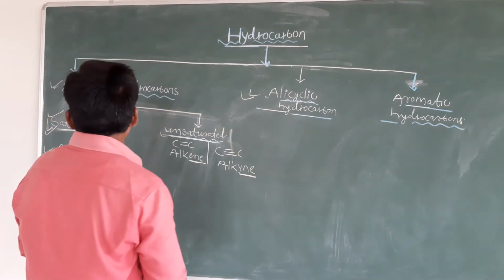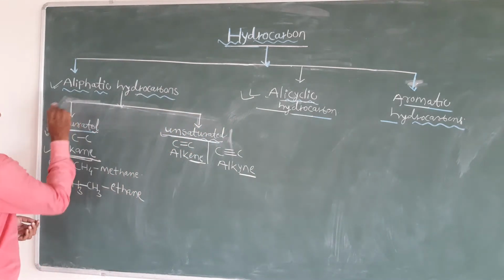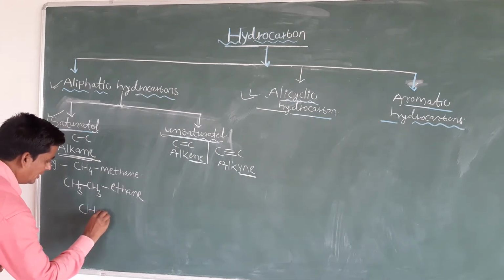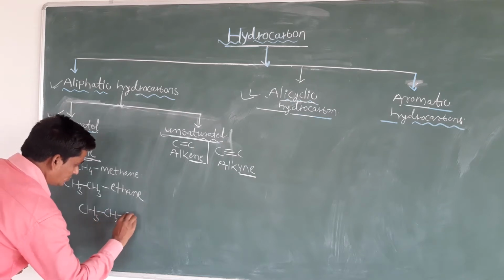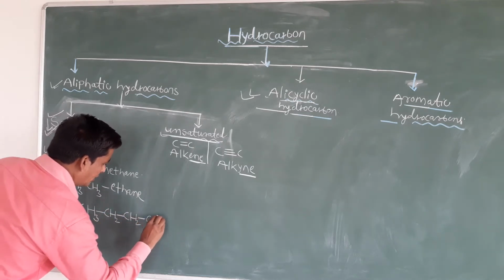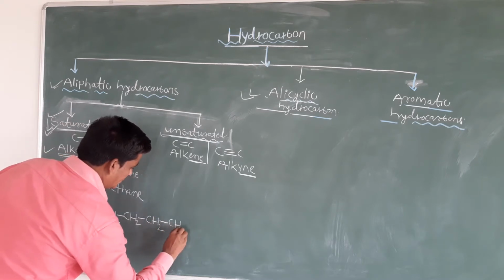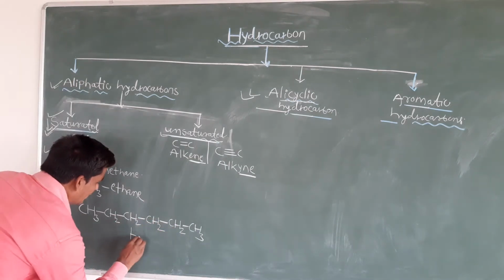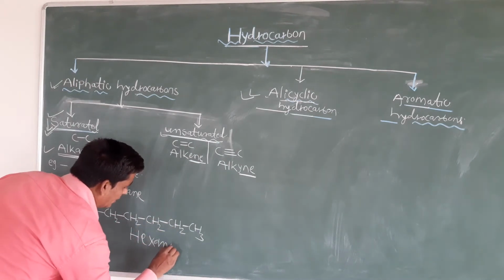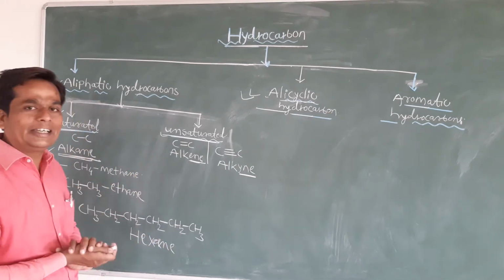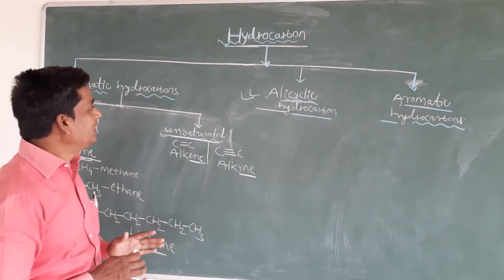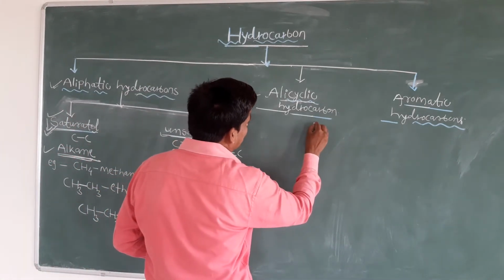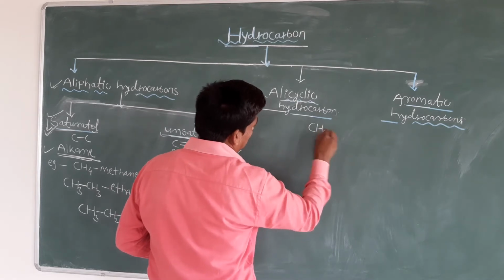In the case of saturated aliphatic hydrocarbons, if 6 carbons are there, you can see hexane: CH3-CH2-CH2-CH2-CH2-CH3. If 6 carbons are present in a straight chain, we can say it is hexane. If the same hexane is in an alicyclic hydrocarbon, it is in cyclic form. The cyclic form can be represented like this, taking the 6 carbons like this, CH2.